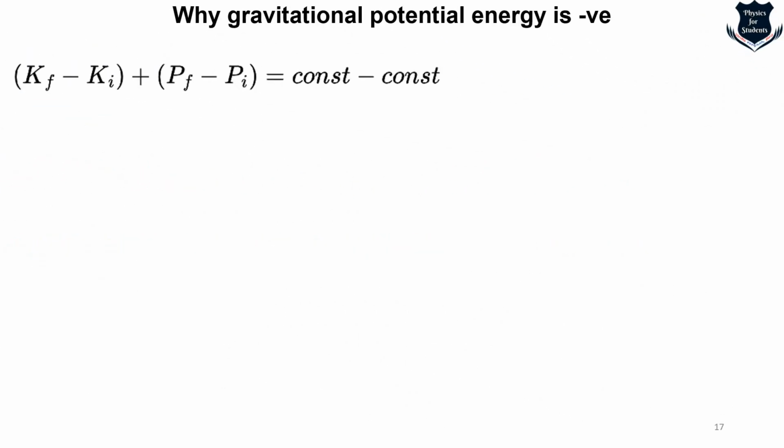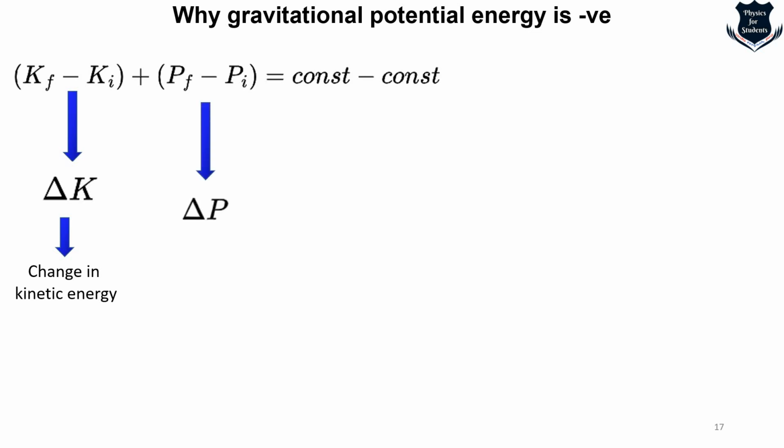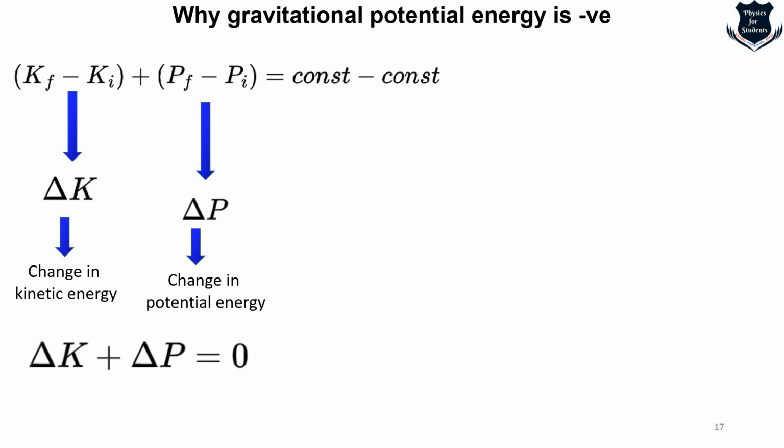So we take those equations, and because constant minus constant cancels out, what is kinetic energy final minus kinetic energy initial? That is the change in the kinetic energy. And similarly, in potential energy, final minus initial is the change in potential energy. Okay, so because of the law of conservation, this constant cancels out, and delta K, that is the change in kinetic energy, plus change in potential energy equals 0. So the law of conservation is not violated.